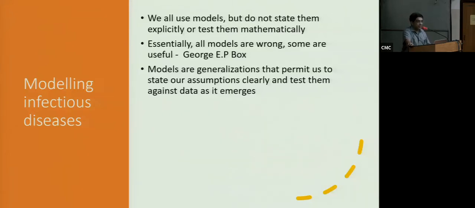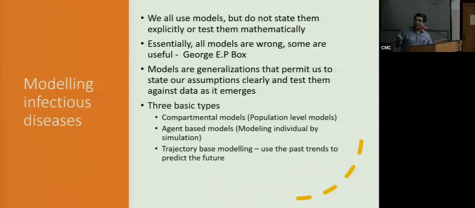Then as we get data, we get parameters that we can push into these models and make them better. So maybe on the 24th of April, you will say that the epidemic will die down by the 16th of May, based on whatever your assumptions were. But slowly you will say, oh no, that's not what's happening. We don't think this is going to happen. You're going to have an outbreak that happens.